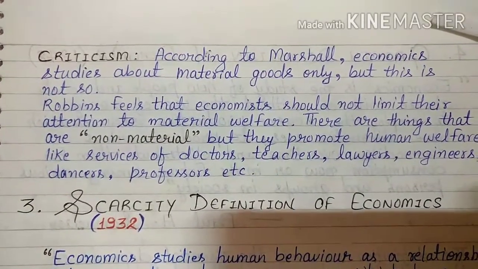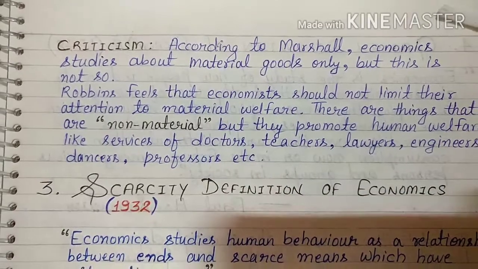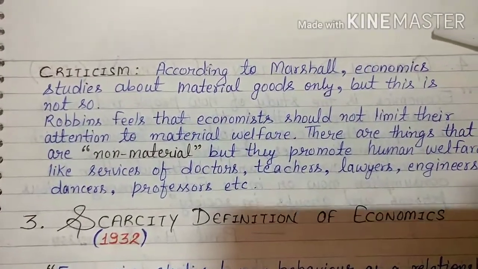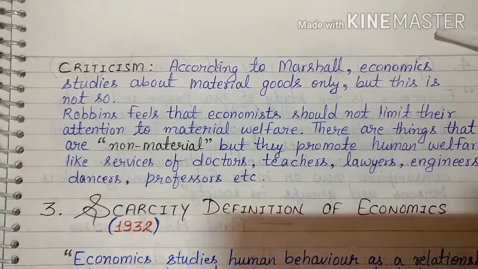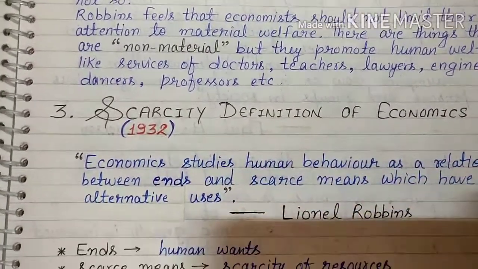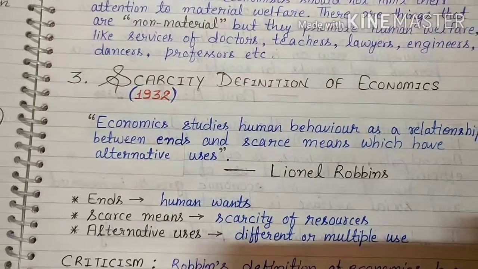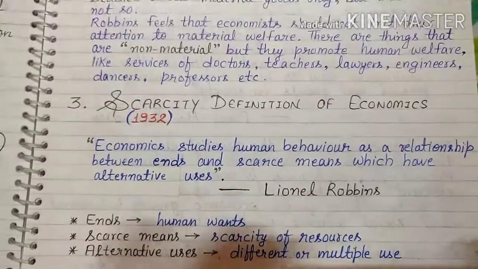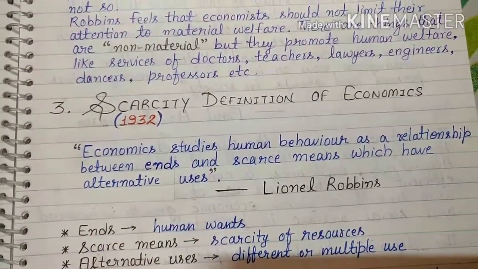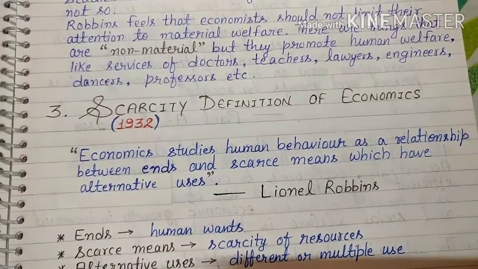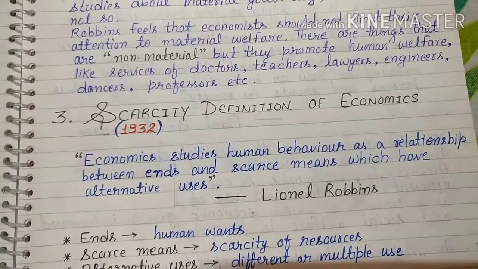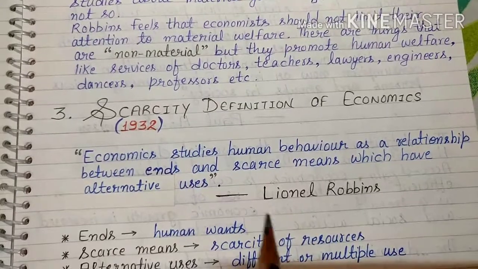That's why it is criticized by Robbins. So this material welfare definition is criticized by Robbins. Robbins himself has given one more definition, called the scarcity definition of economics, which was given in the year 1932. Lord Robbins also wrote a book known as An Essay on Nature and Significance of Economic Science, which was published in 1932.